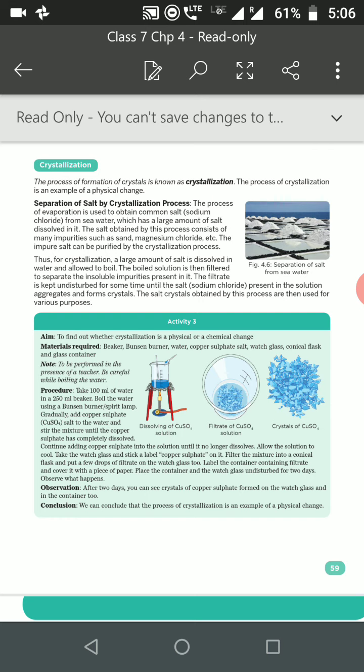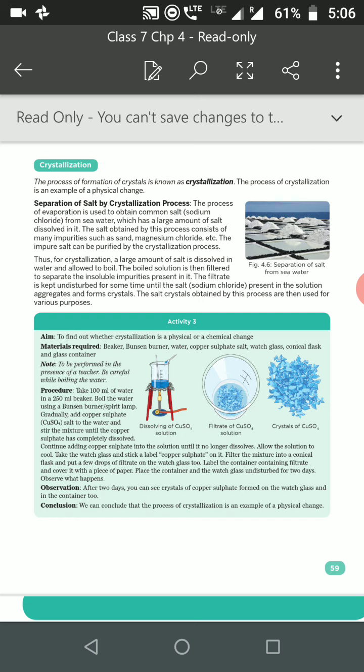So evaporation is used to obtain the salt from the seawater, which has a large amount of salt dissolved in it. The salt obtained by the process consists of many impurities like mud, sand, and many other salts, like magnesium chloride.